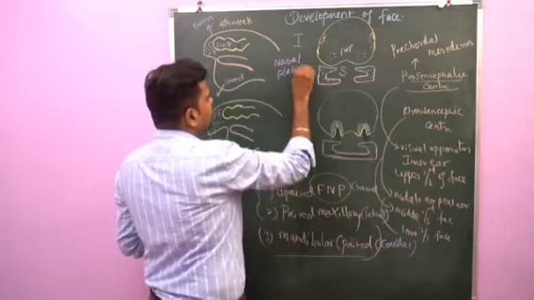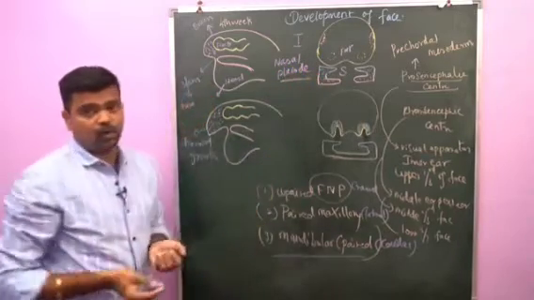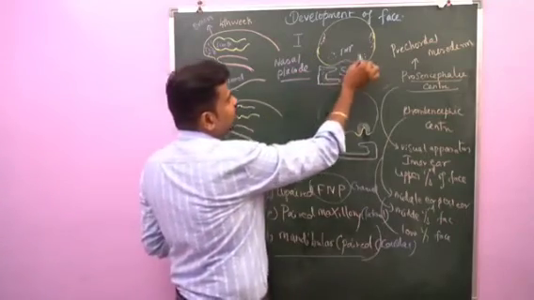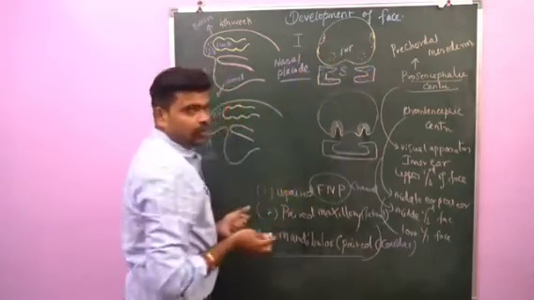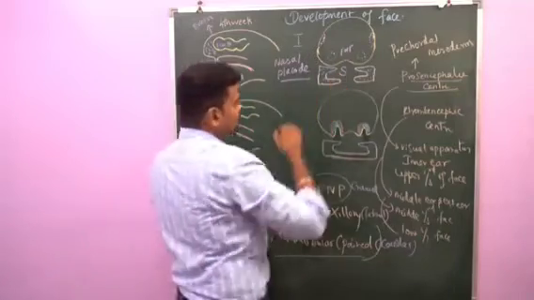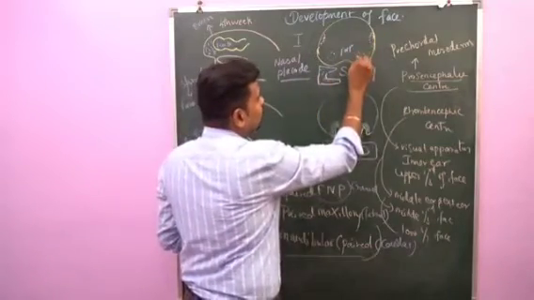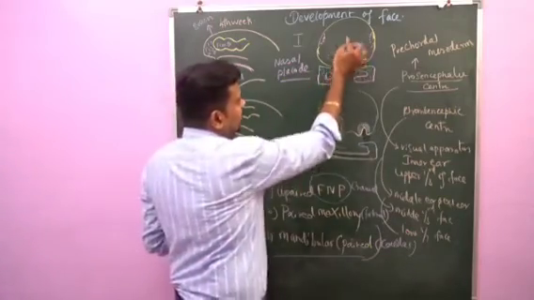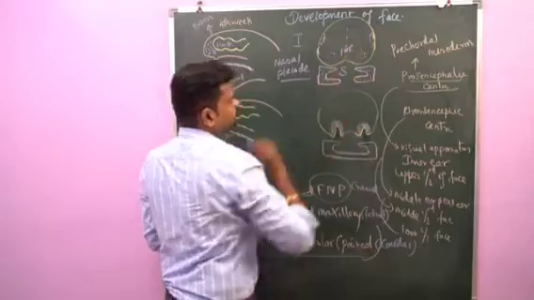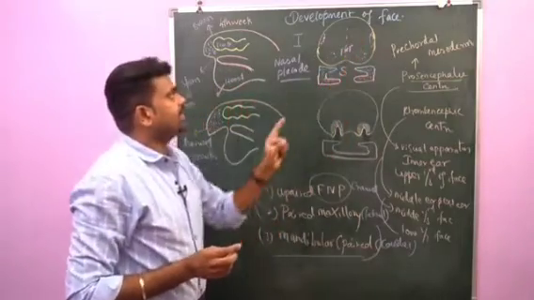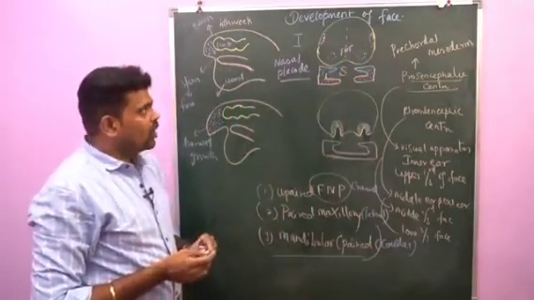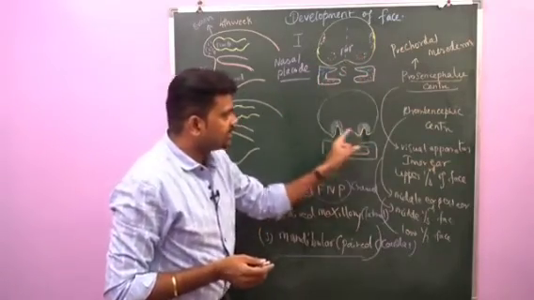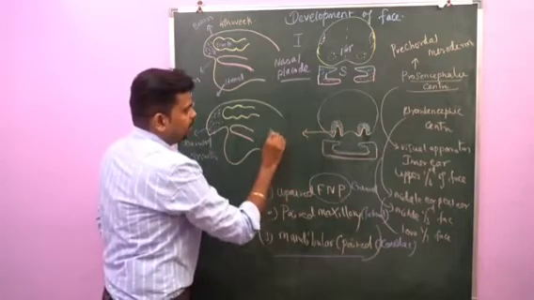So where is the nasal placoid formed? This nasal placoid is formed in the frontonasal process. So here you can see this is the frontonasal process, which lies above the stomatodium. Here what happens, these ectodermal cells undergo proliferation on either side of the midline. This ectodermal thickening is called the nasal placoid. So after formation of nasal placoid, what happened? This nasal placoid invaginates to form nasal pits.